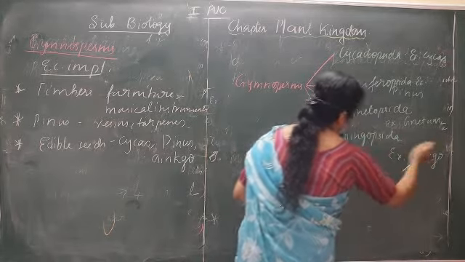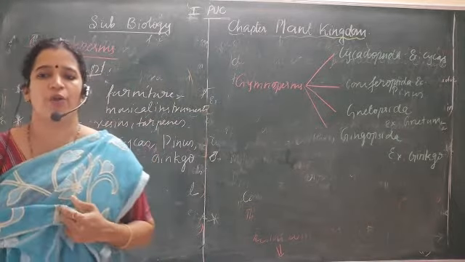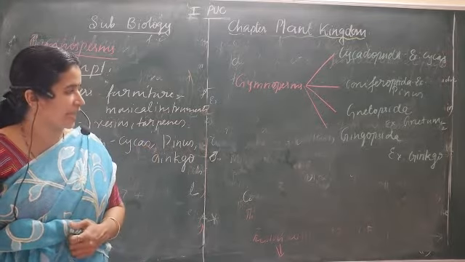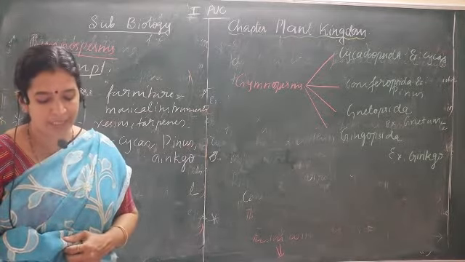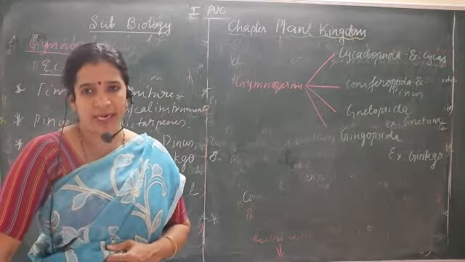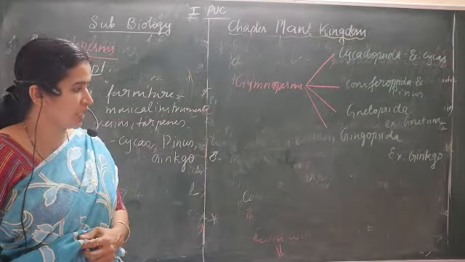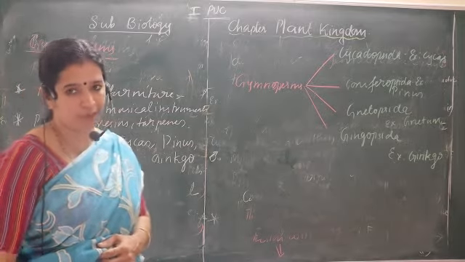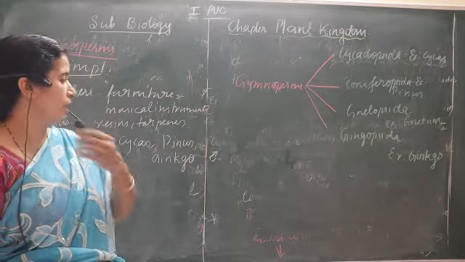Then next is Ginkgo. There is a G also there, but it is not pronounced, it remains silent. So just pronounce it like Ginkgo. So these are the 4 subclasses under gymnosperms: Cycadopsida, which includes Cycas, Coniferopsida, which includes Pinus, Gnetopsida, which includes Gnetum, and Ginkgopsida, which includes Ginkgo. So we completed the gymnosperms class.